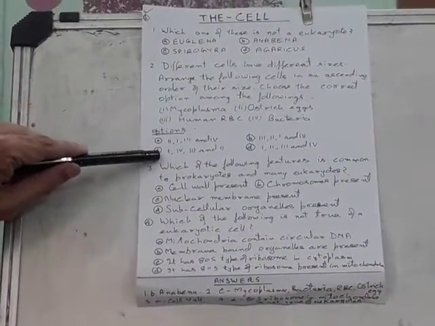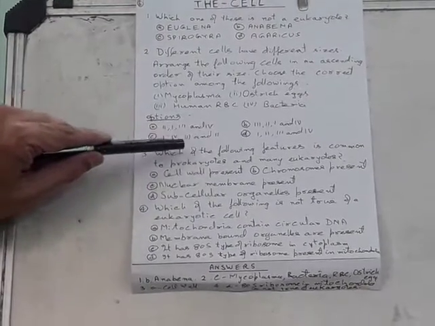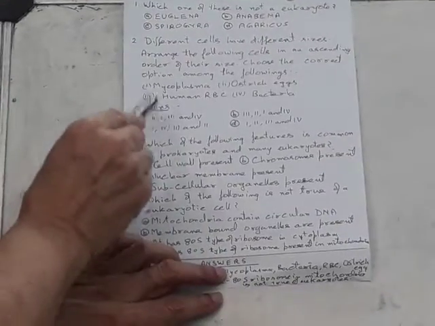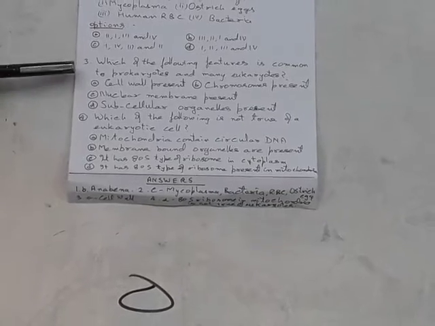Second, different cells have different sizes, in the following sequence in ascending order. C is the correct answer: 1, 4, 3 and 2. Mycoplasma, bacteria, human RBC, then ostrich egg. Which of the following features is common to prokaryotes and many eukaryotes? Actually the answer is cell wall present.